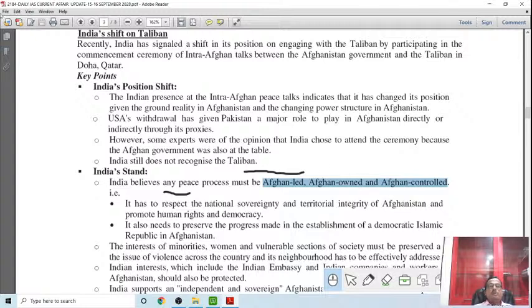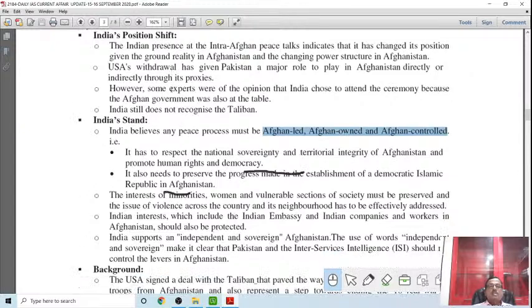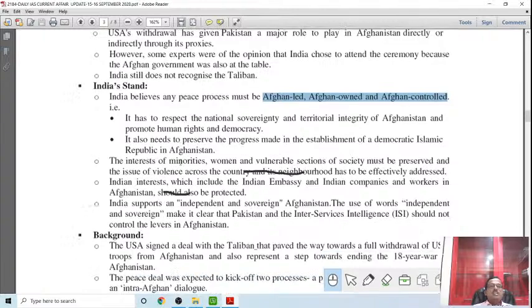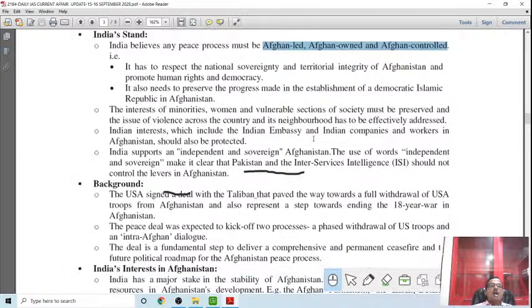It has to respect the national sovereignty and integrity of Afghanistan. It also needs to preserve the progress made in the establishment of the democratic Islamic State of Afghanistan. The interests of minorities, women and vulnerable sections of society must be preserved, and the issue of violence across the country and its neighborhood has to be effectively addressed, because India's big threat is from Islamic militant groups like the Taliban and Al Qaeda.